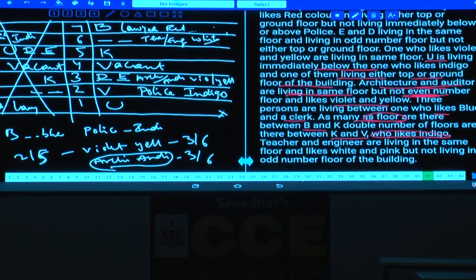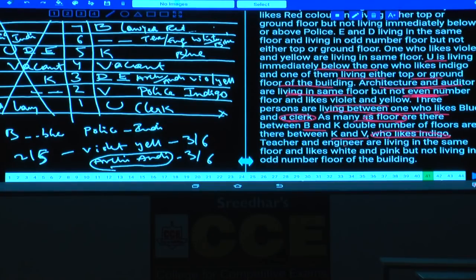As white and pink were there, then between B and blue, how many persons must be in between? There is only 1 person between B and blue. Hence, where should this blue be? Blue must be this K. As blue is this K, earlier we had one more piece of information: 3 persons are living between blue and a clerk. Blue and a clerk, 3 persons are there. 1, 2, D and E are 2 persons, and V is the 3rd person. Who is the clerk here? U is the clerk. 3 persons between blue and the clerk.